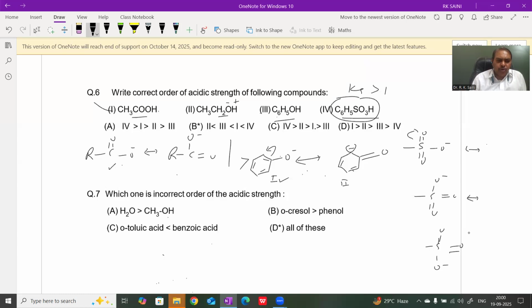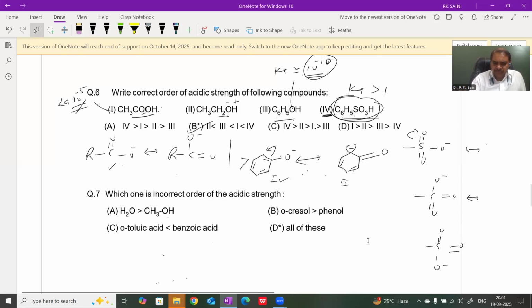The K of carboxylic acid varies around 10 to the power minus 5, and the K of phenol is nearly 10 to the power minus 10. Check the value of K, and we can say their relative acidic strength is much different. Carboxylic acids are nearly 1 lakh times more acidic than phenols, and sulfonic acids are nearly 1 lakh times more acidic than carboxylic acids, and hence the most acidic compound is fourth, then acetic acid, then phenol, and then water. Option B.